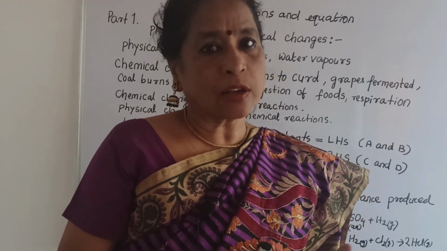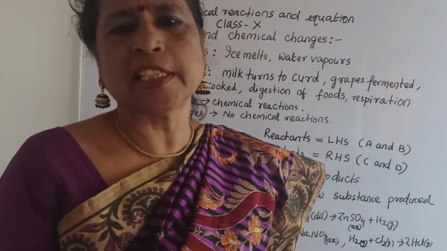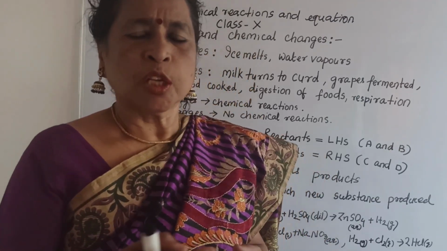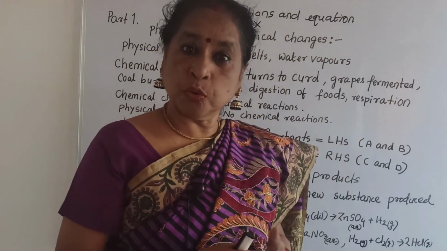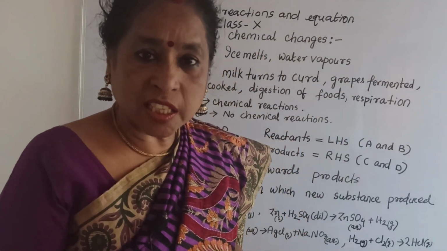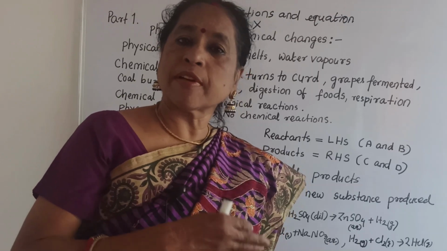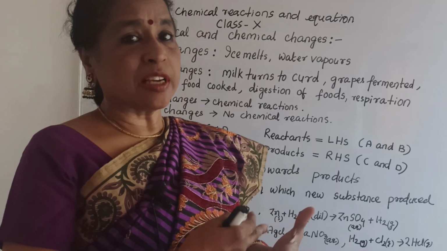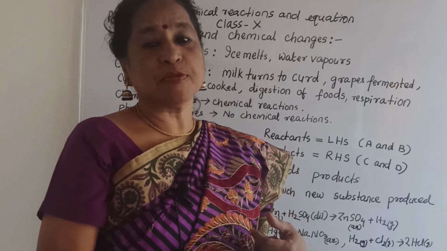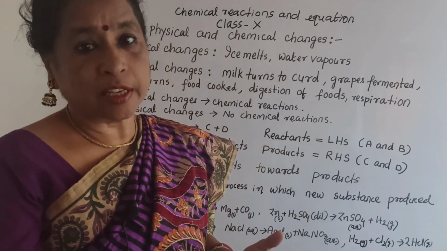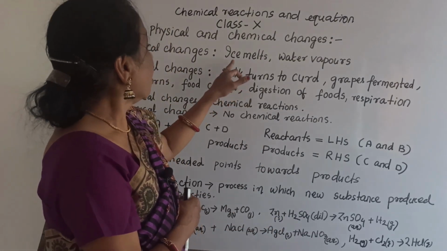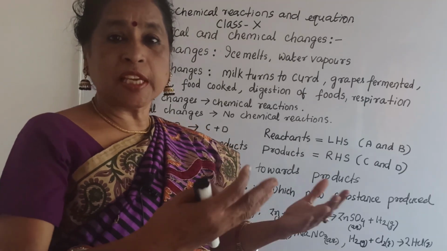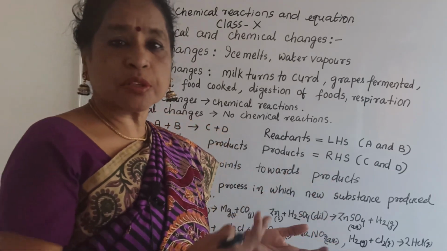You also come across so many chemical changes in our daily life. Suppose milk changes to curd. Suppose digestion of food in our stomach. You can't see it, but that is also one type of chemical change. Respiration, we can't feel it, yes, it is a chemical change. When you read further, you can understand. Then grape juice fermenting, if you see grapes that are fermented, that is also a chemical change.